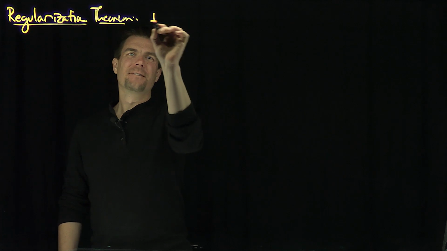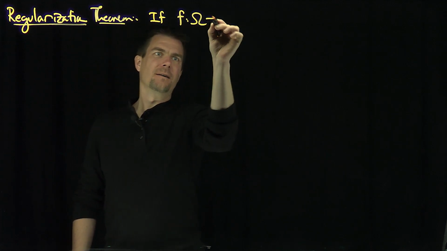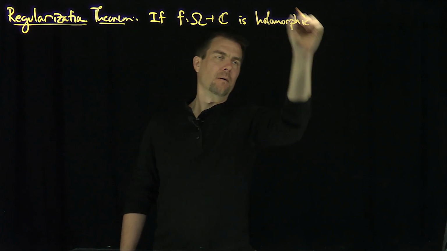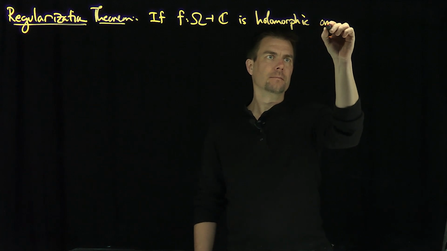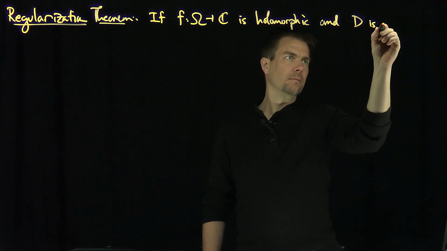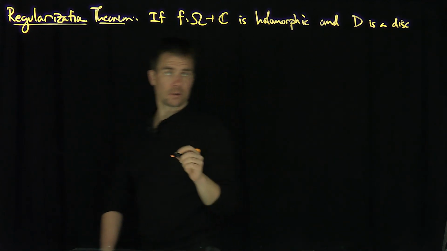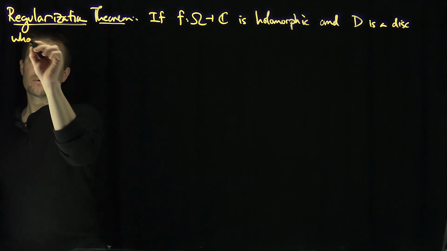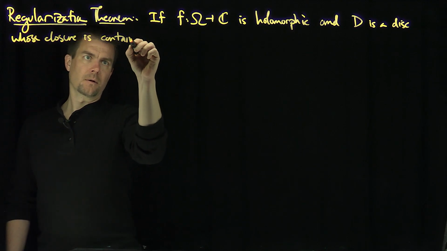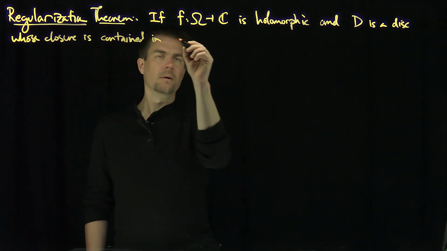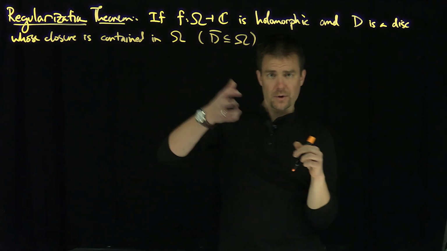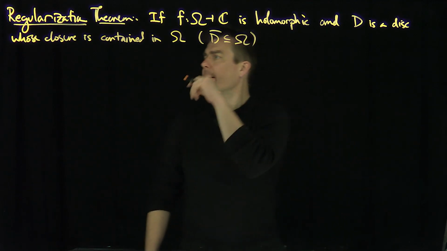It says if f maps omega into C is holomorphic, and D is a closed disk whose closure is contained in omega, i.e. D closure is contained in omega. So in other words, the boundary is a circle, the circle is also contained in omega, right? Then